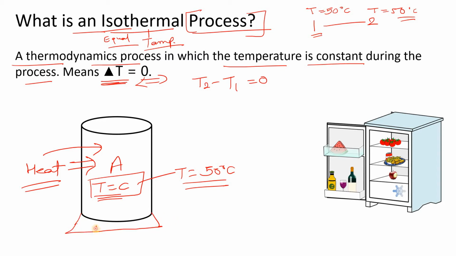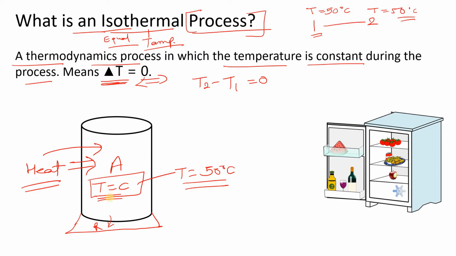Suppose this is my reservoir, then system A will adjust somehow, it will reject the heat. If its temperature increases, it will reject the heat to the reservoir, and we know about the reservoir that if we put something in the reservoir or extract something from it, there is no effect on the reservoir. Got it?